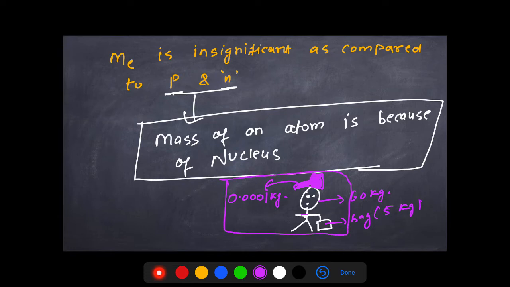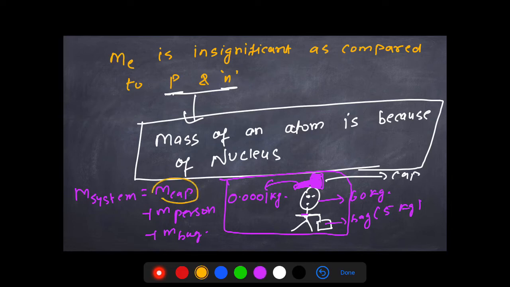Correct? So you see that over here, if you are going to take the total mass of this system, what are you going to do? Can I say that the mass of the whole system, which includes the person, the cap, let me just remind you, this is the cap, should be the mass of the cap plus the mass of the person plus the mass of the bag?